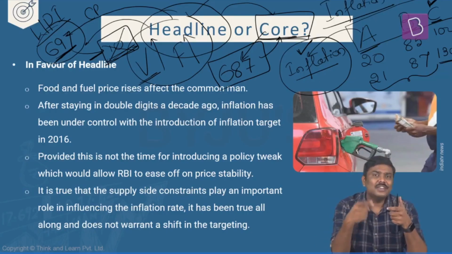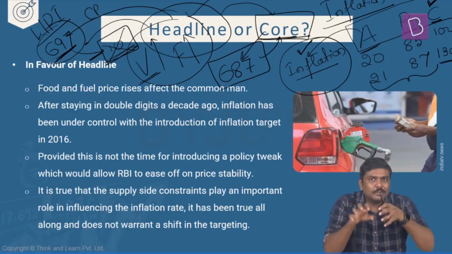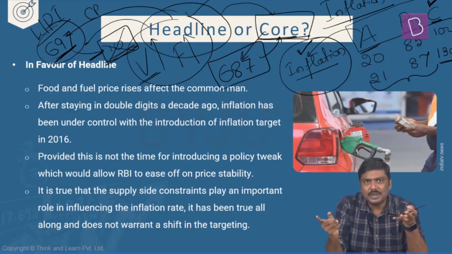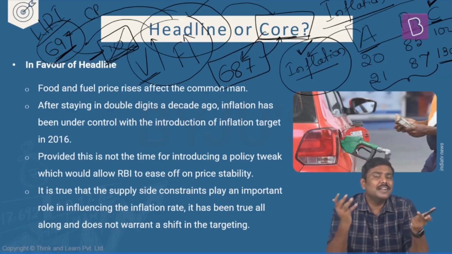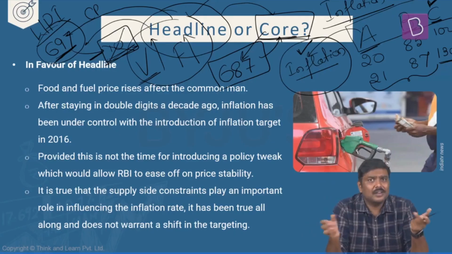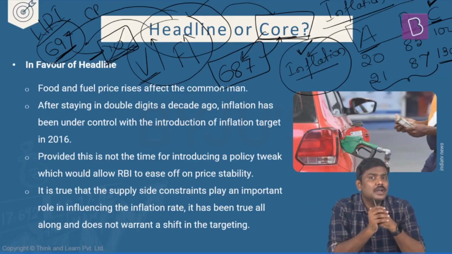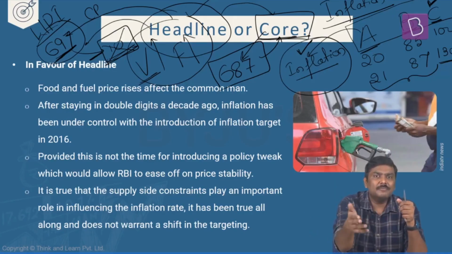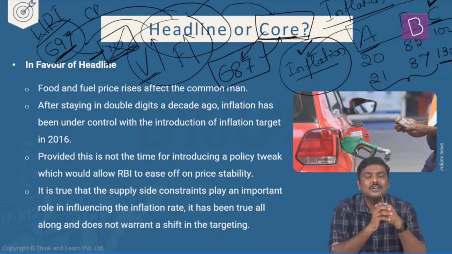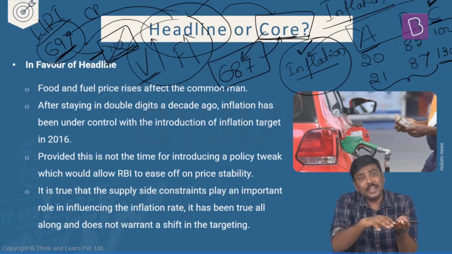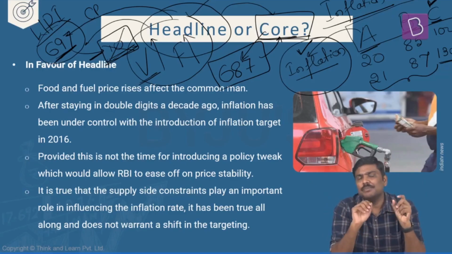So when headline inflation crosses 6%, what should RBI do? It has to drag it back. It has to take certain policy measures to bring down inflation. And what is generally done by RBI to bring down inflation? Reduce the money supply in the market and increase the interest rates. But what if, after 1.5 or 2 months, the prices of these commodities suddenly fall down? Again, RBI will have to take reverse measures to increase the money supply.